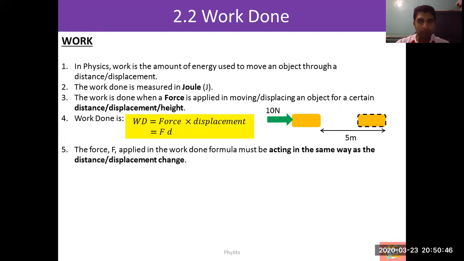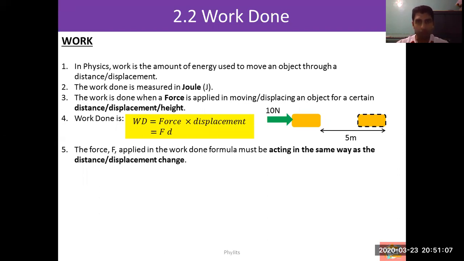Remember that when it comes to work done, the force applied must be in the direction of the work being done, in the direction of where the object is moving. If the object is moving left to right, the force must be applied in the same direction.